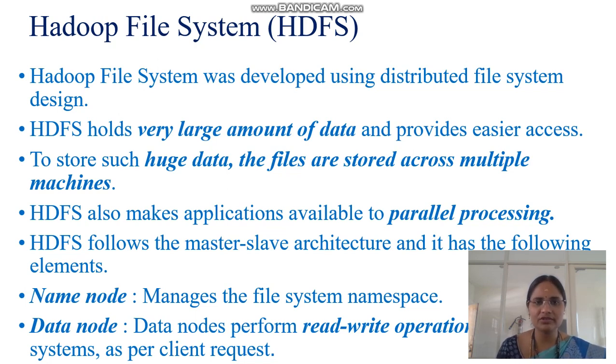It has been developed based on a distributed file system design. When we talk about a single storage system, let us assume only 1 TB. In 1 TB, a distributed file system effectively stores the data. So we are talking about a cluster.